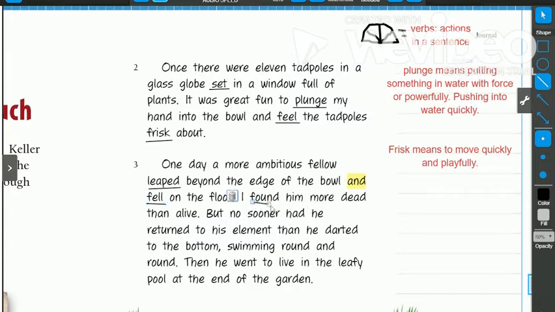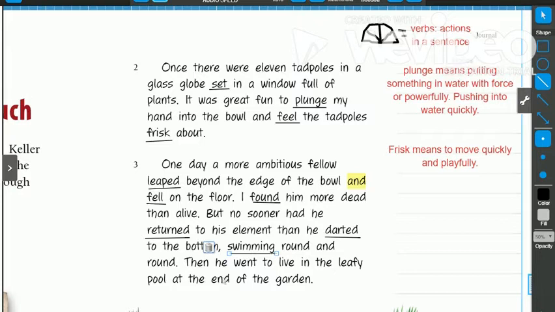The word found is our action verb in this sentence. But no sooner had he returned to his element than he darted to the bottom, swimming round and round. So other action verbs in this sentence are returned and darted, and then also swimming.